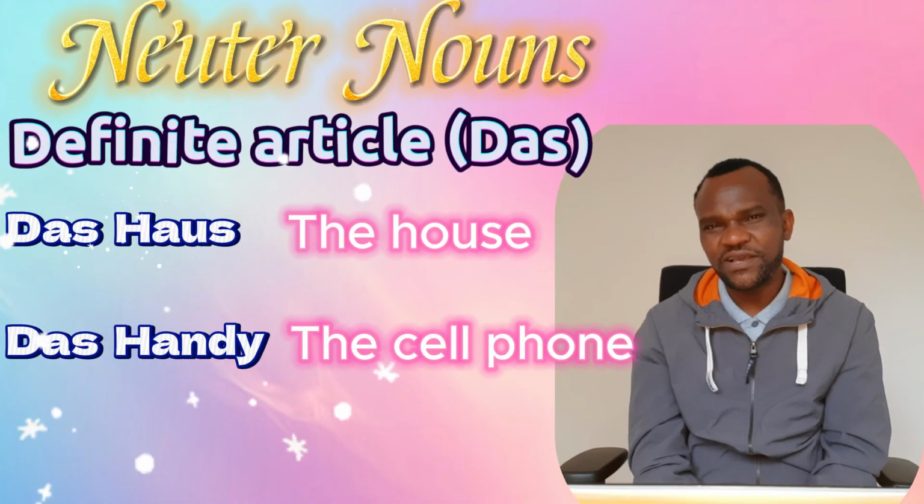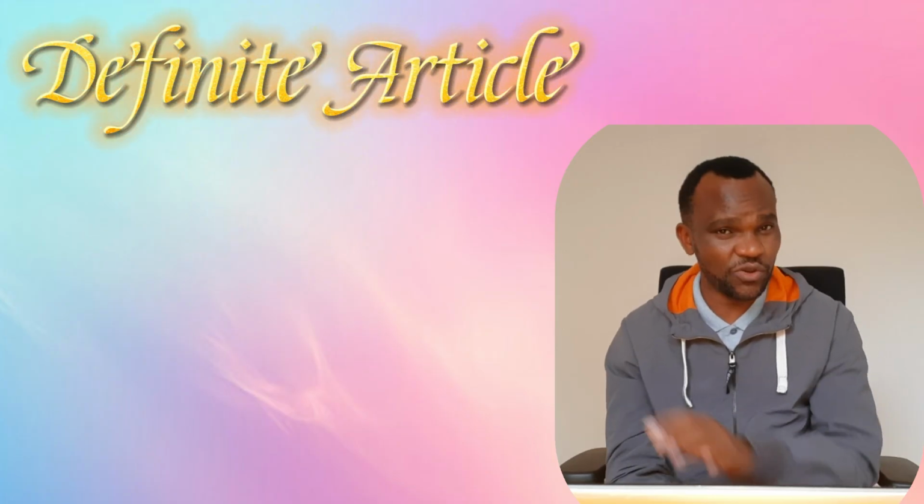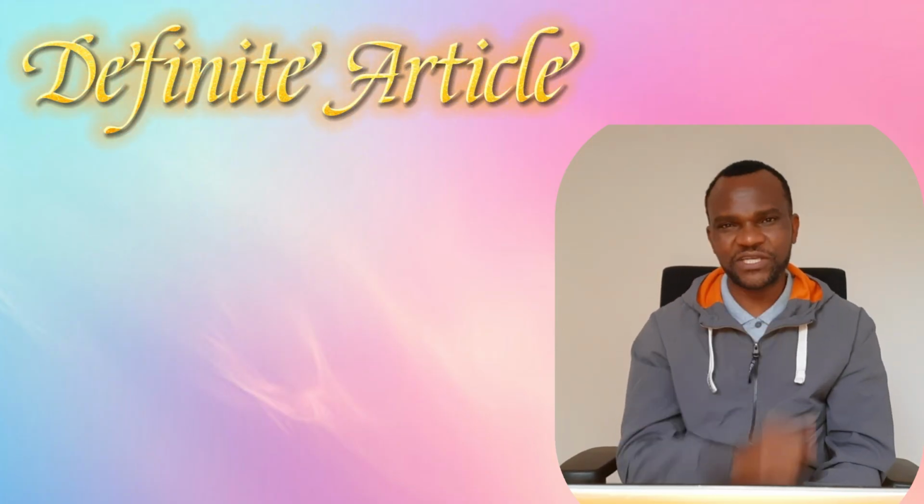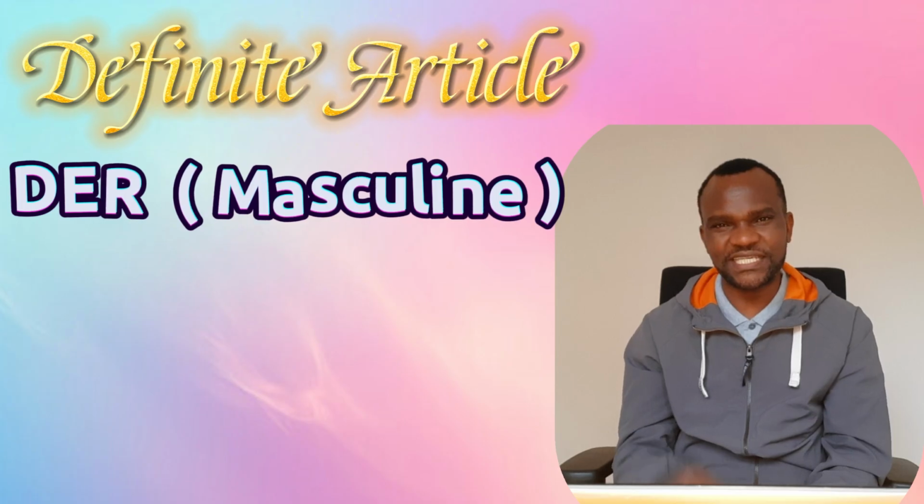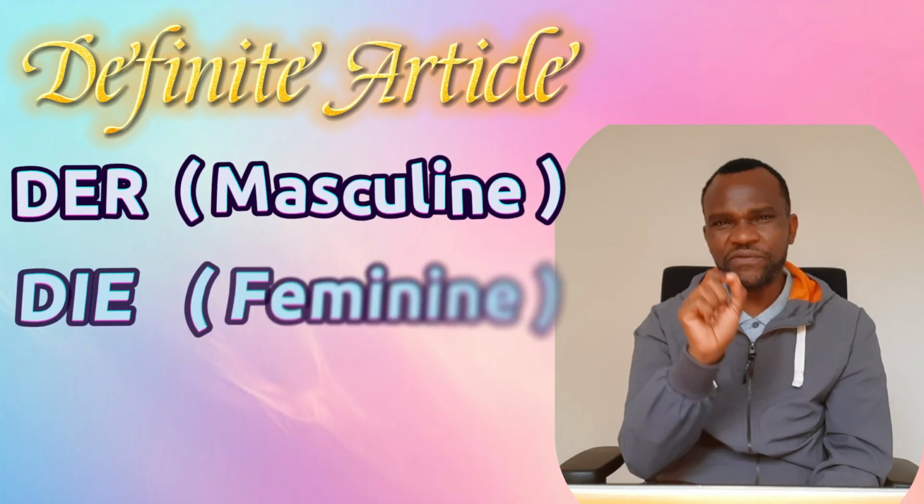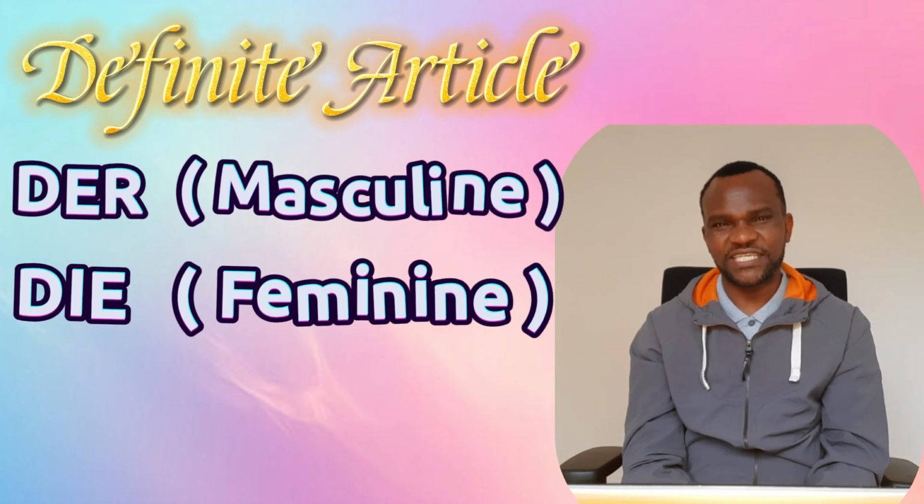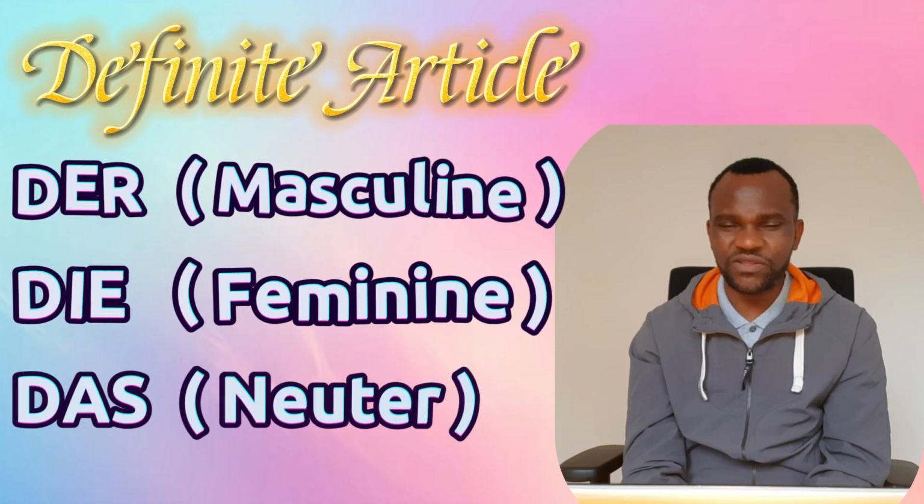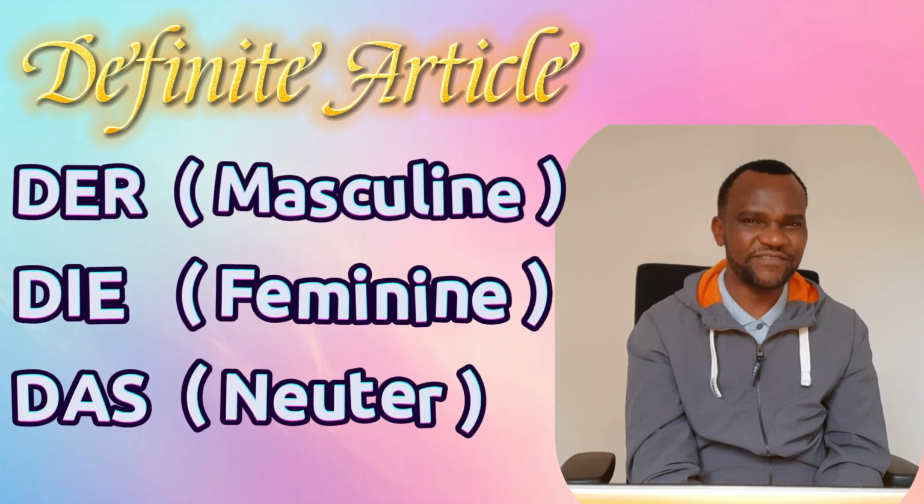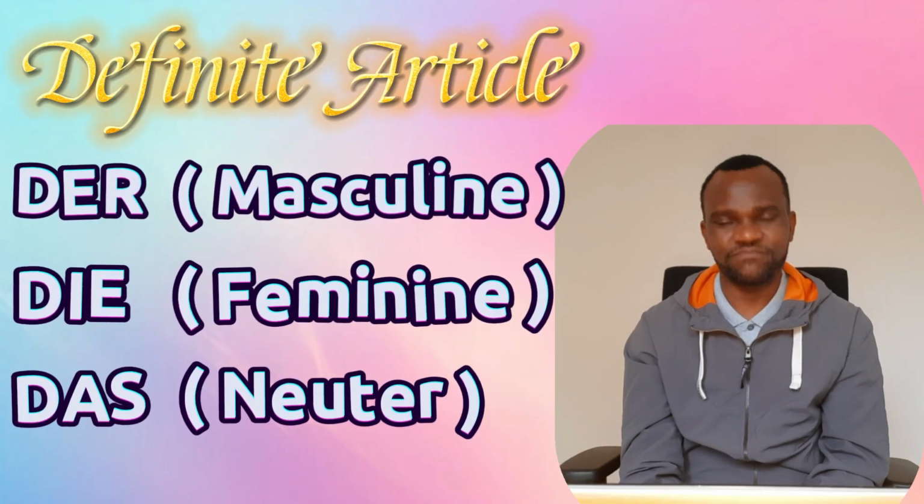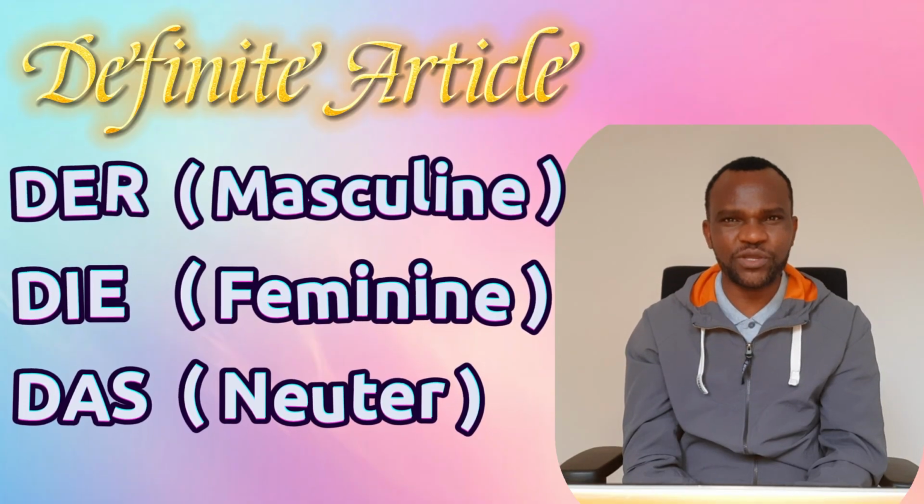So we have three main definite articles in German which are very important. They go with different kinds of nouns. And the first one we've said is the masculine, which takes the der form. Or the feminine noun, they take the article die. And all the neutral nouns take the definite article das. Okay? That is clear up to that point.